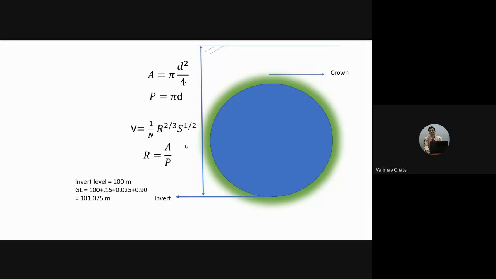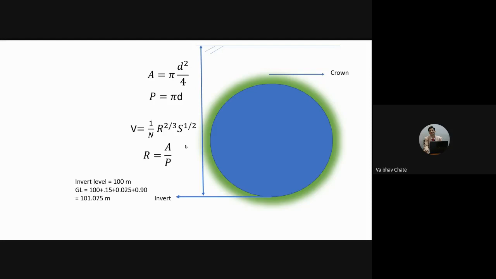In today's class and the next few classes, we'll be discussing the estimation of the diameter of the pipeline for carrying sewage and rainwater.